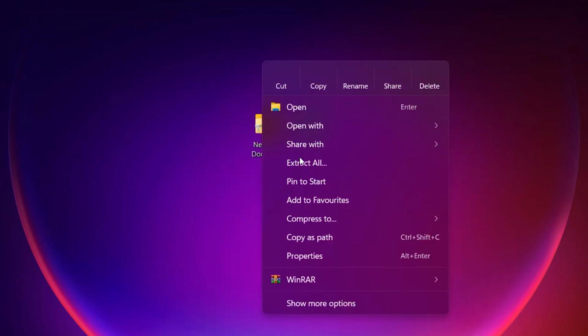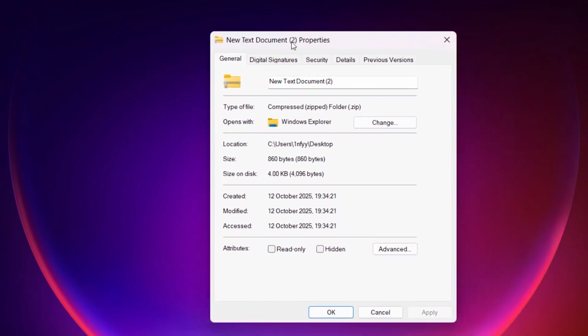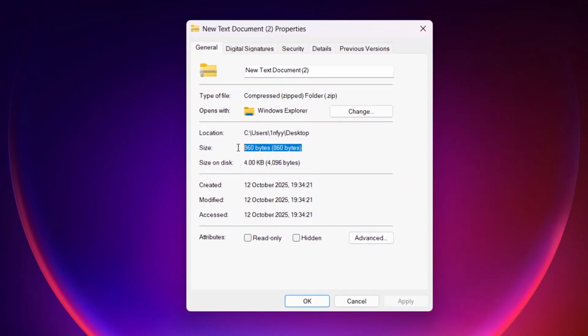Take that 710 byte zip file and compress it into another zip file. Interesting. It's now 860 bytes. So what's going on here? Why does compression work perfectly the first time, but then completely fail after that?